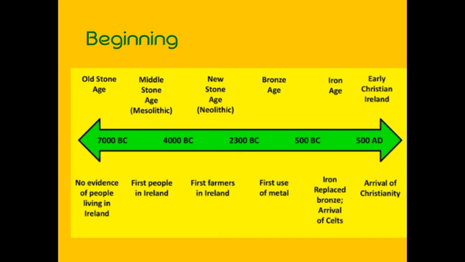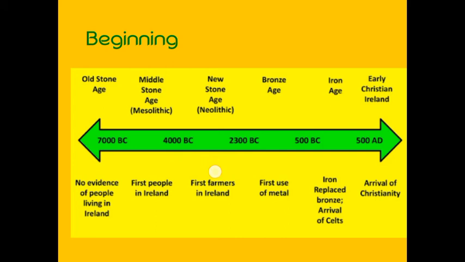Here is the beginning. The Old Stone Age started around 7000 BC. BC means before the birth of Jesus Christ. Then the Middle Stone Age, the Mesolithic Age, is 4000 BC.